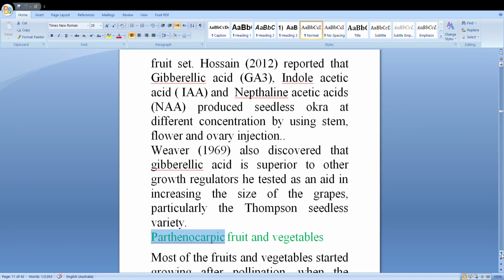In 2012, we reported that gibberellic acid, indolebutyric acid, and naphthalene acetic acid produce seedless okra at different concentrations by using stem, flower, and ovary injections before flowering. Weber, 1969, also discovered that gibberellic acid is superior to other growth regulators. He tested it as an aid in increasing the size of the grapes, particularly in the Thompson seedless variety.